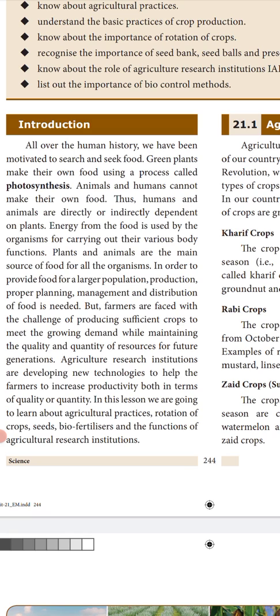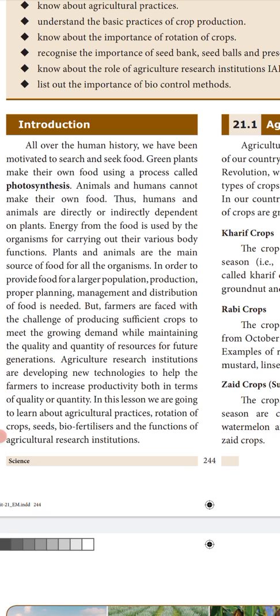But farmers are facing many challenges like climatic crisis, and sometimes pests attack the crops. Farmers face a huge challenge of producing sufficient crops to meet the growing demand. If there is any infection in the plants, there won't be proper quality, and the quantity of the product will also be reduced.